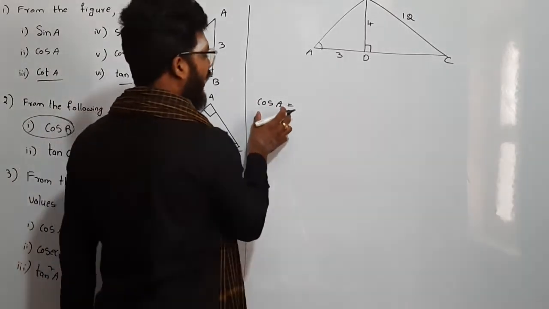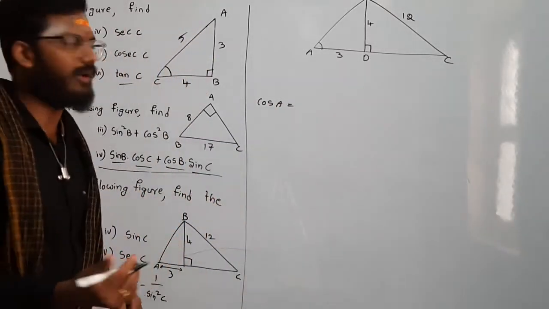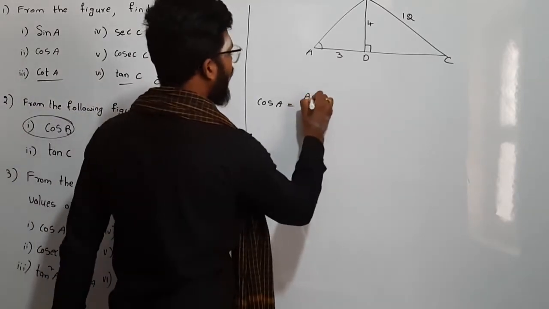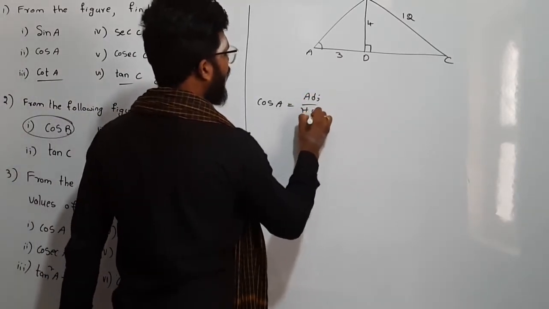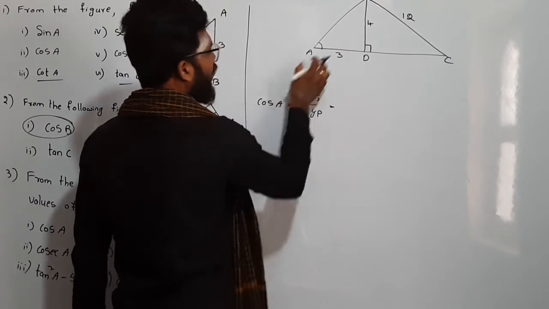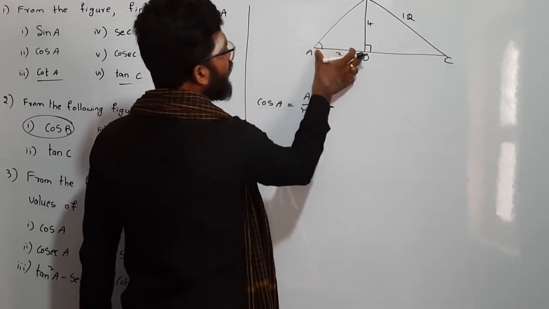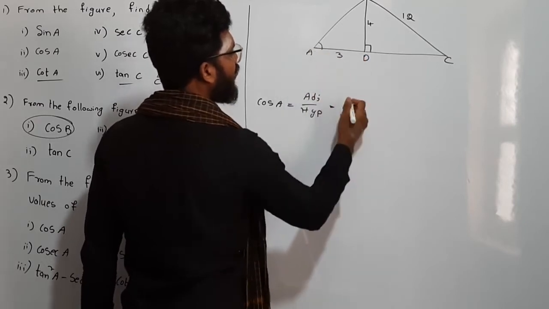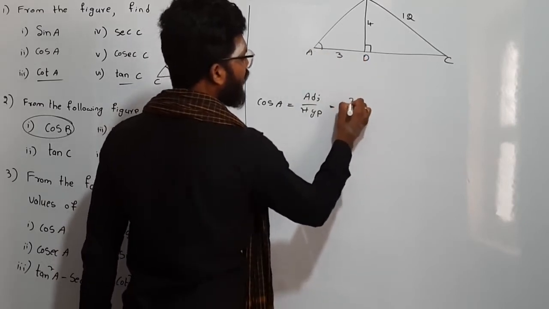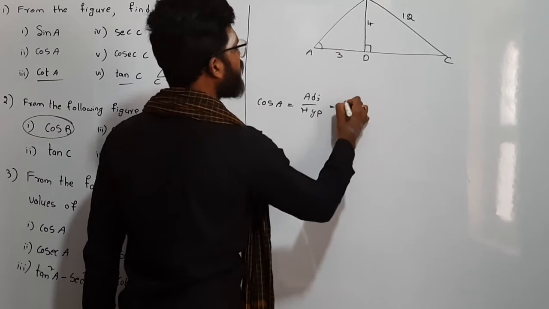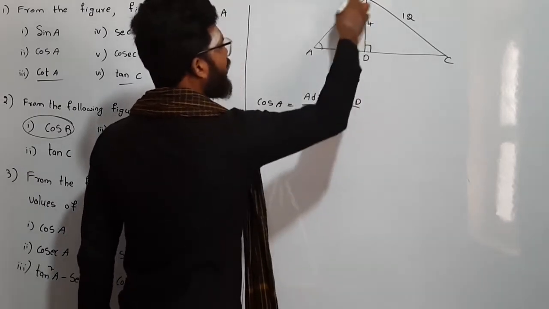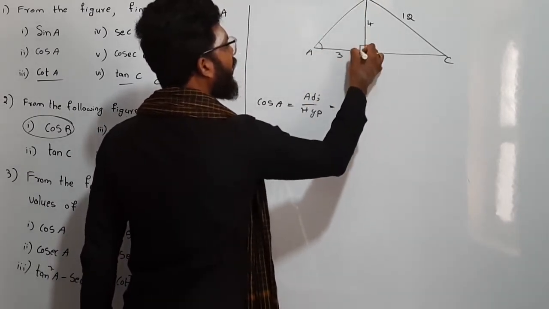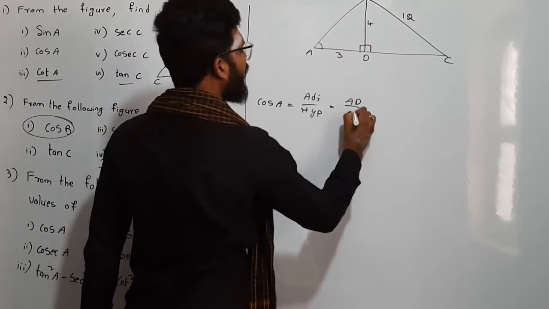See here, cos A, we know cos is nothing but adjacent side by hypotenuse, right? So what is the side adjacent to A? Angle adjacent to A is 3, that is AD. So AD by hypotenuse. In this triangle, what is hypotenuse? Here we have the right angle, so AB is the hypotenuse.